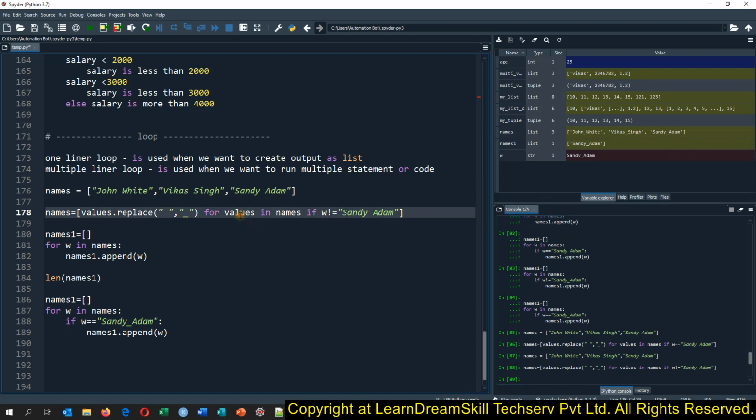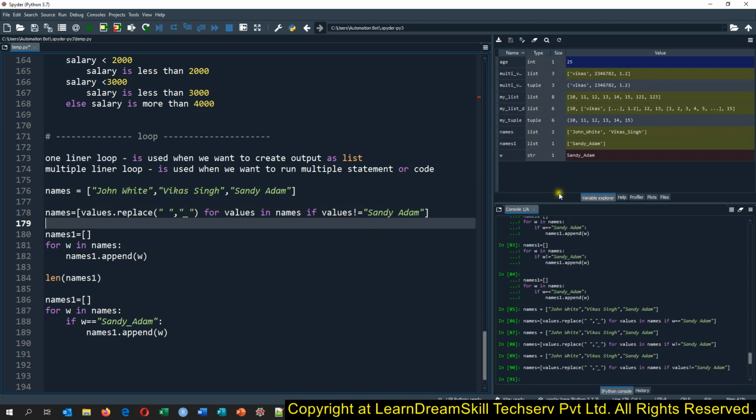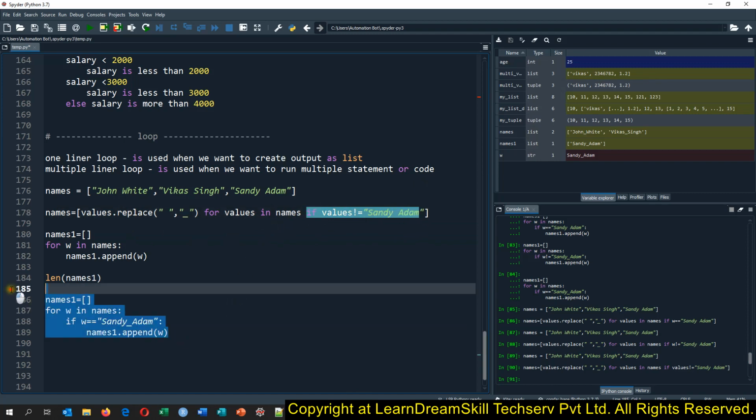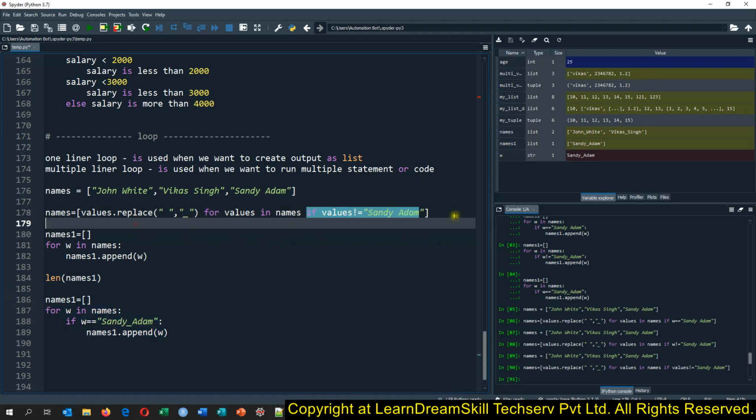Okay, we do not actually have W, we have the values here. So I will run this code and this code. See here, Sandy Adam has been kicked out from the names list as well. This way we can write the if condition in the single-liner loop as well. So that is how we can use the single-liner loop and the multi-liner loop.